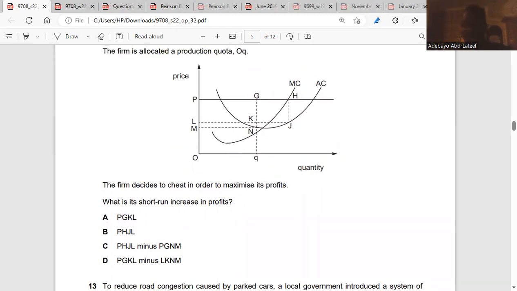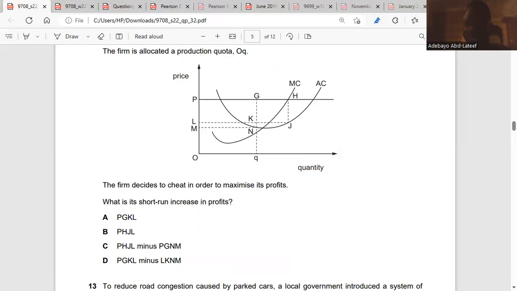Because the firm is trying to sell at OP and the quantity is restricted at OQ. In the short run, they want to cheat to quickly make profits. One thing is certain, they cannot increase the price. You get it?